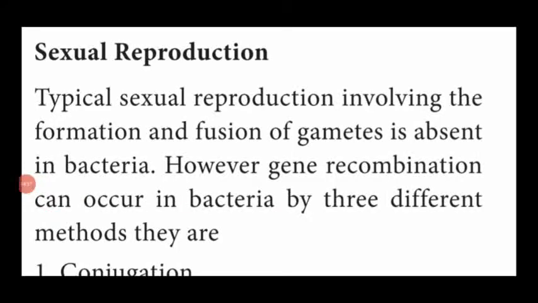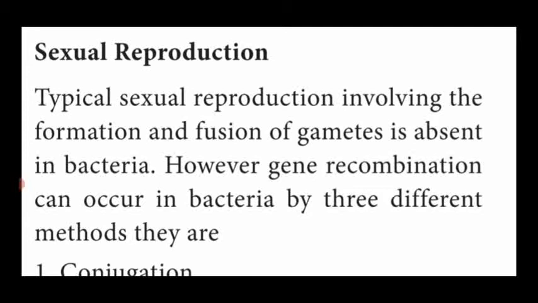Dear students, up to this we have seen the different methods of asexual reproduction in bacteria, that is binary fission and endospore formation, which take place during unfavorable condition. Another one is sexual reproduction. Sexual reproduction takes place by the fusion or union of two gametes. That is the general process of sexual reproduction.